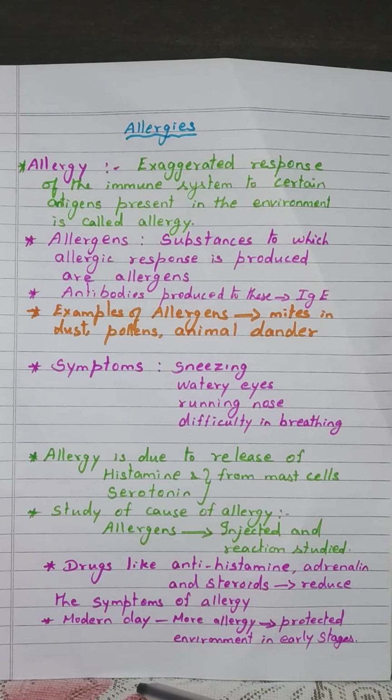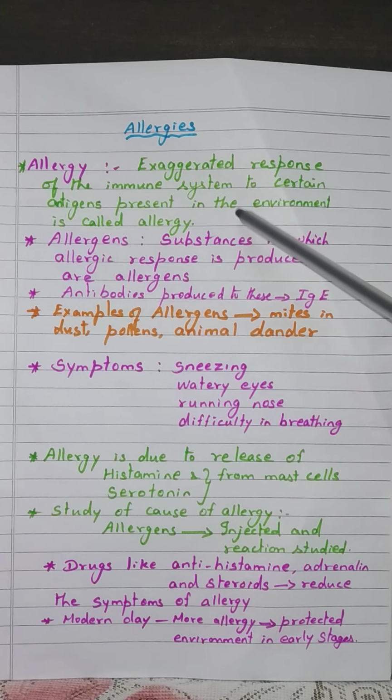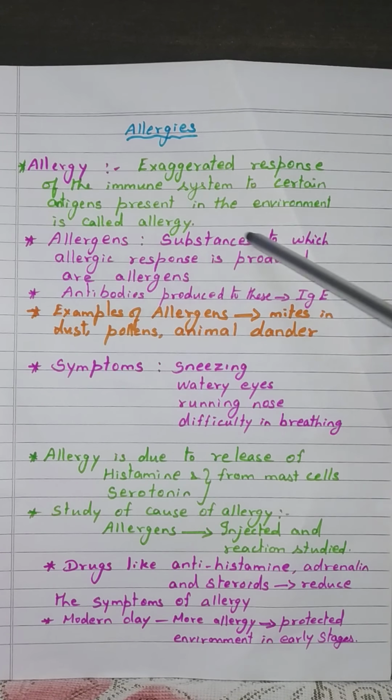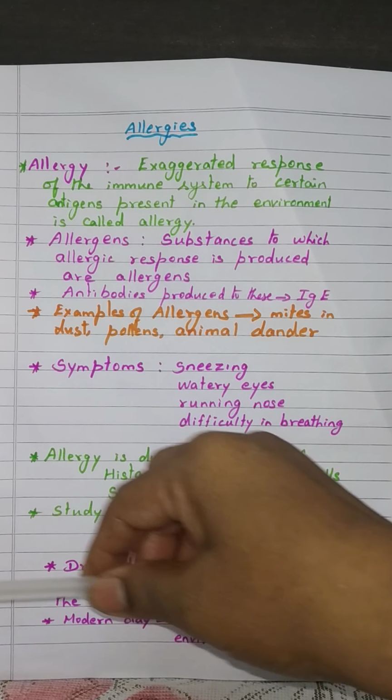This response of our body to substances present in the environment is called allergy. This response is an exaggerated response. So what is allergy?